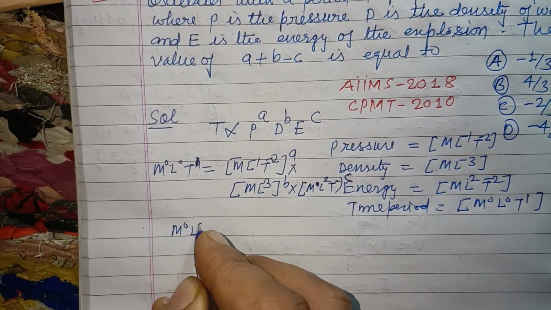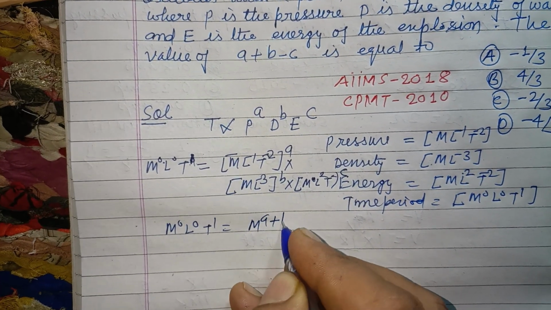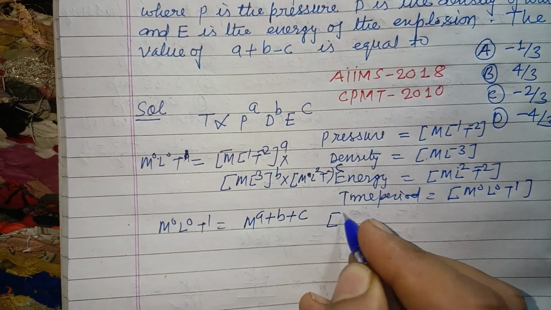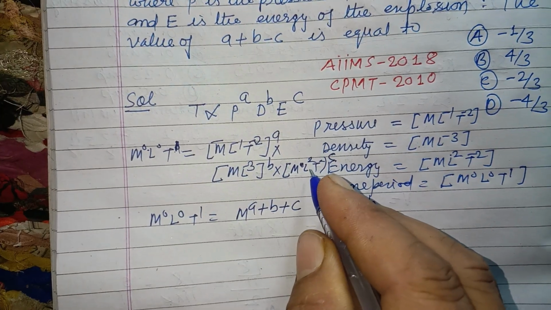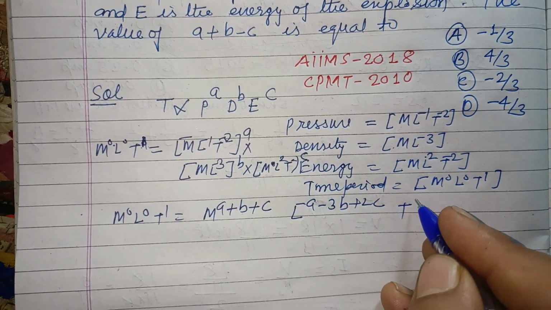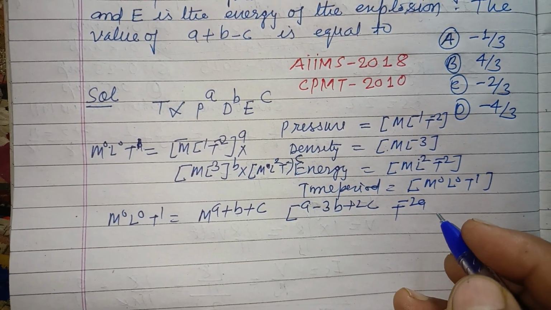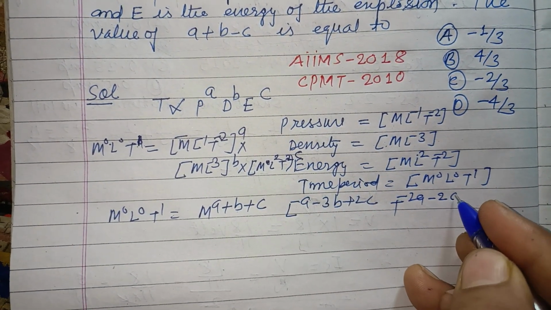So M^0 L^0 T^1, this is M to the power a plus b plus c, and L to the power minus a minus 3b plus 2c, and T to the power minus 2a minus 2c.